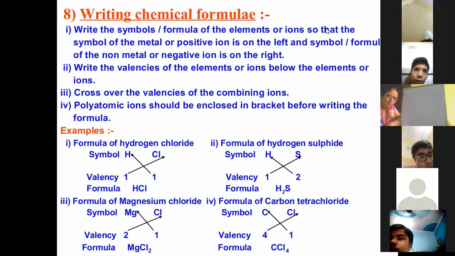During that time, they form the chemical compounds. Now let us see what happened. Can you tell me what is the formula of the salt which we eat? The edible salt formula.